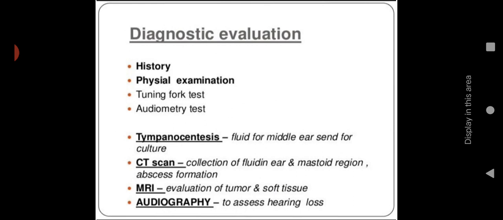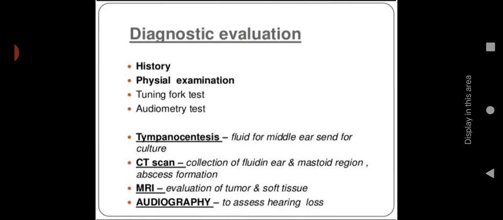Then CT scan: with the help of a CT scan, we can identify any abscess formation, especially in the mastoid region, and also identify the presence of fluid. Then MRI will help to evaluate tumor or soft tissue, how much bone growth there is, or what kind of tissue is present. Then audiogram will help to assess the hearing loss. It is a graphical representation of the sound vibration.